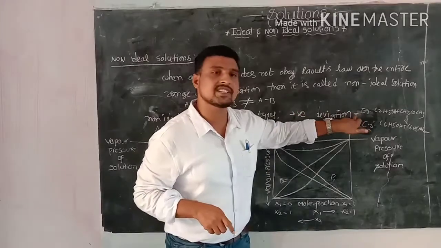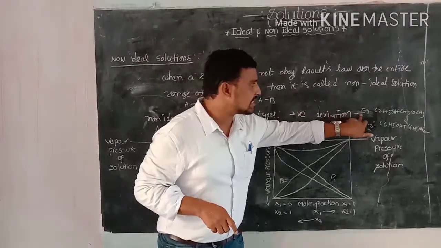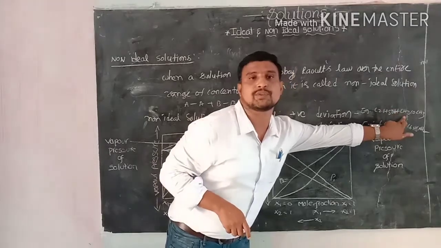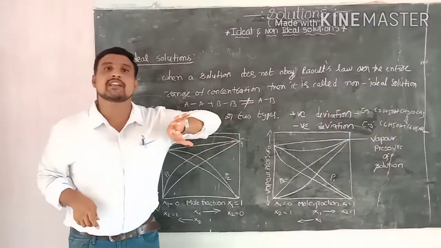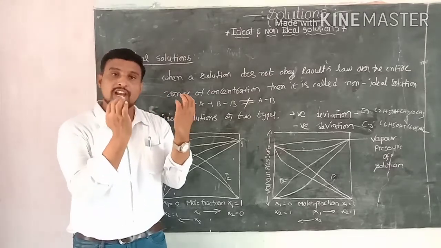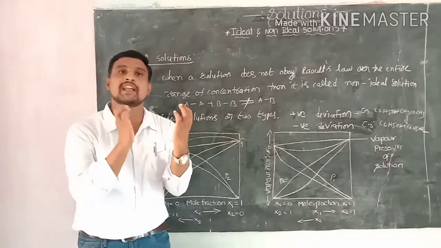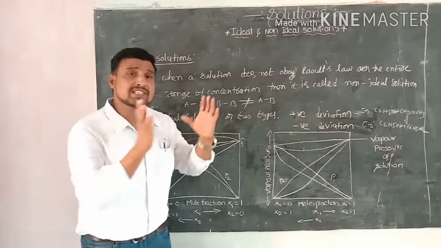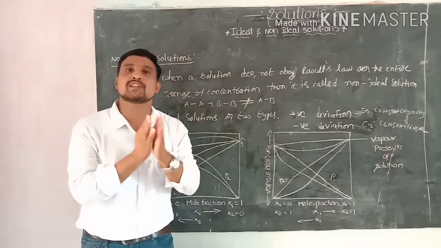An example of positive deviation of a non-ideal solution is ethyl alcohol and acetone. Ethyl alcohol molecules are bound by hydrogen bonds, and acetone molecules are also bound by hydrogen bonds.